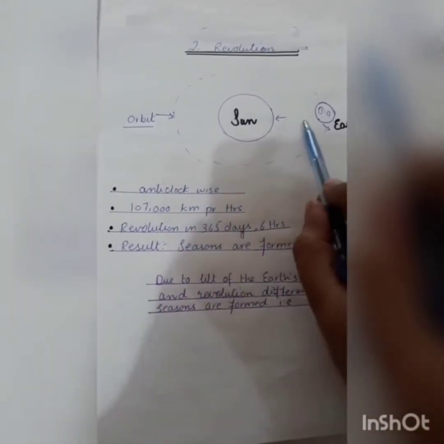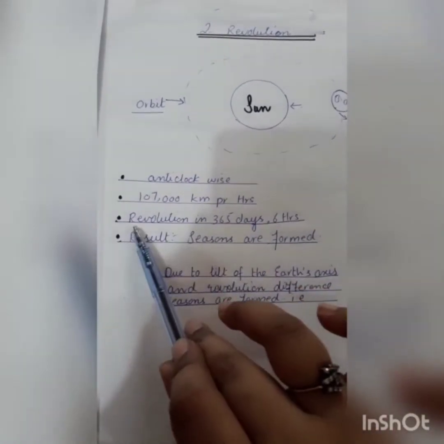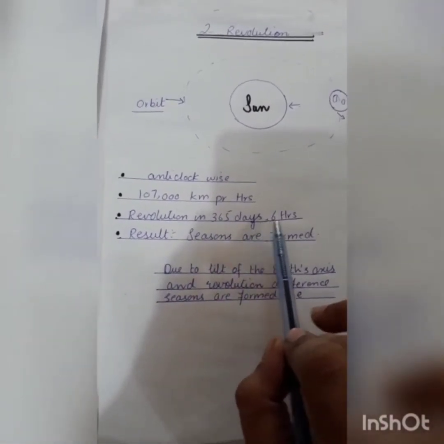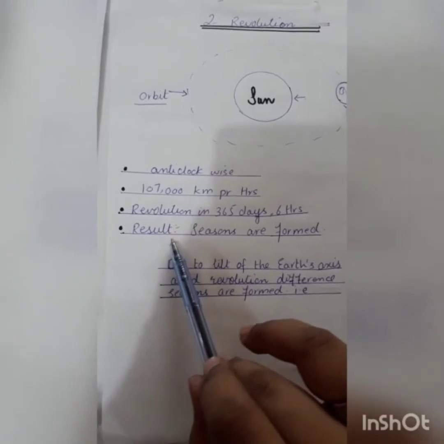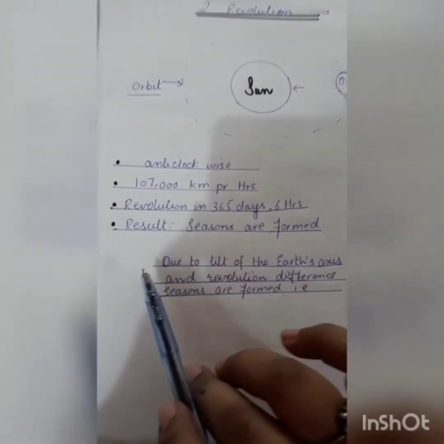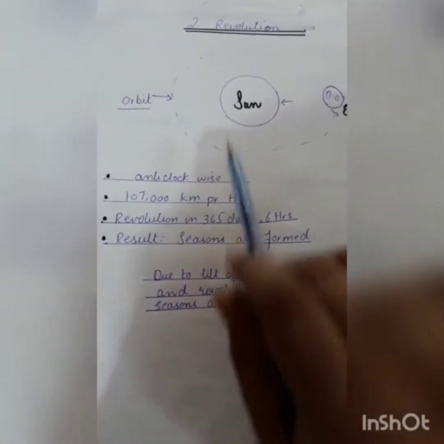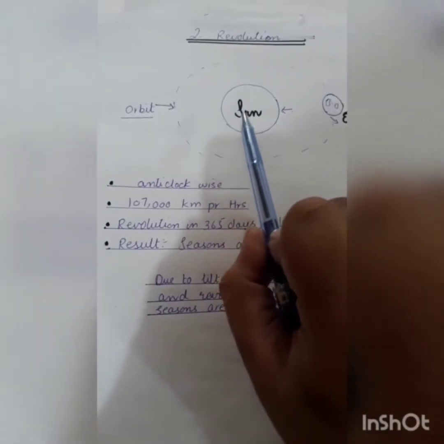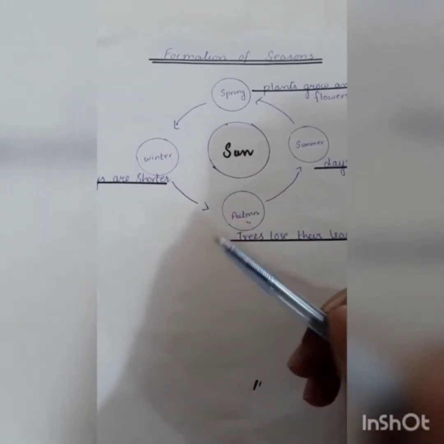And this movement is always anti-clockwise, and it completes its orbit in 365 days and 6 hours. And as a result, seasons are formed. Is it clear? The movement of the earth in its orbit around the sun is called revolution. Students, due to the tilt of the earth's axis and the revolution, different types of seasons are formed.